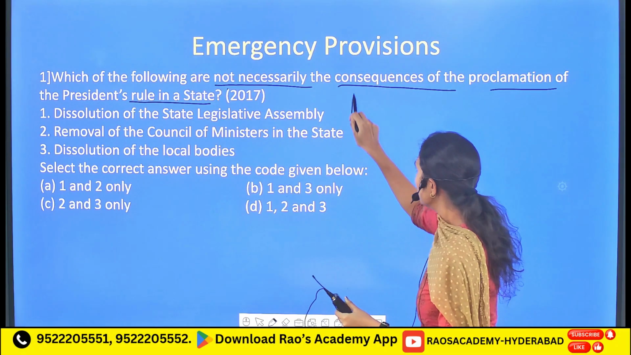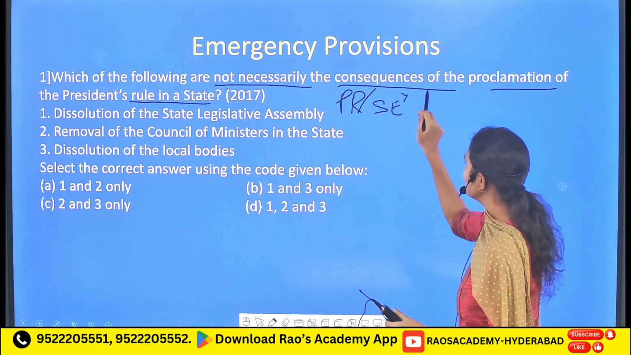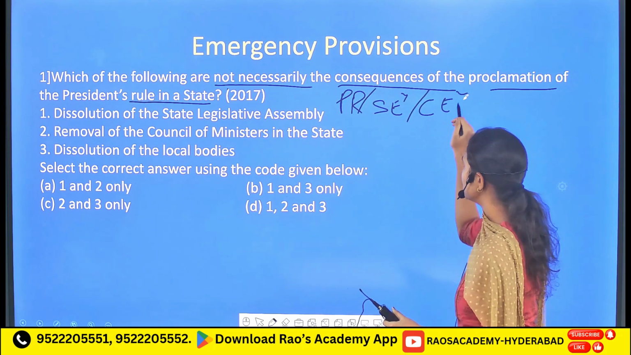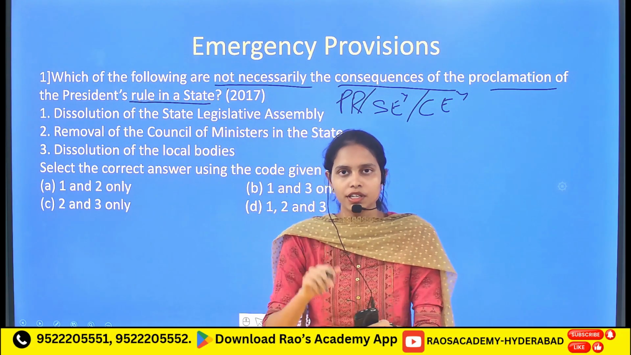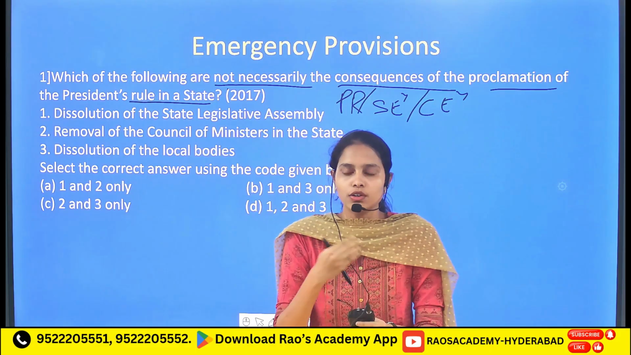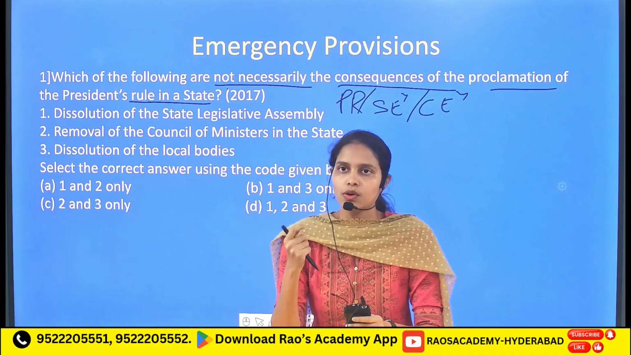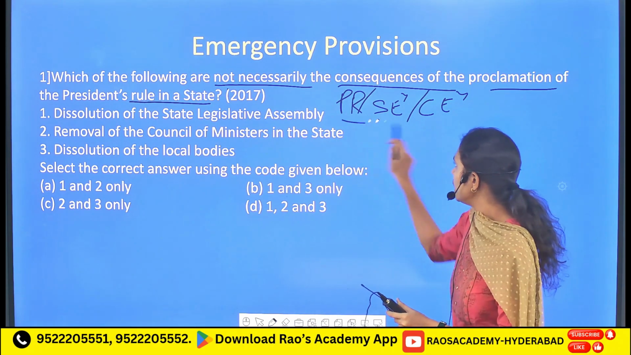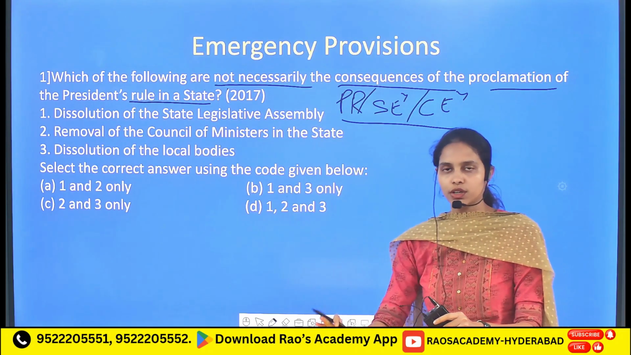The term President's Rule is also known as the state's emergency, which is also known as the constitutional emergency. This kind of President's Rule is usually imposed in a particular state whenever that state is going against the constitutional provisions or the constitutional machinery. So who will impose this President's Rule? It is the President who will impose it.